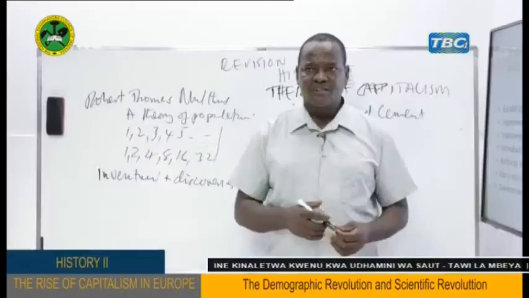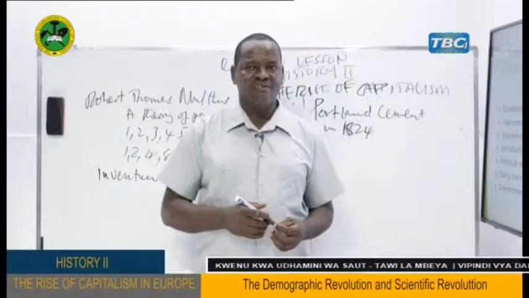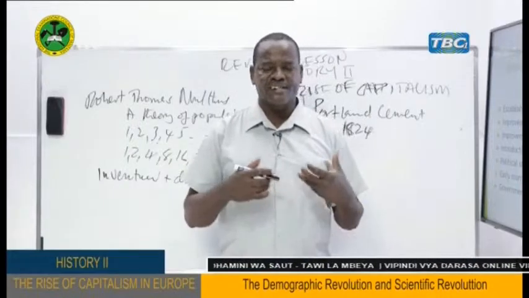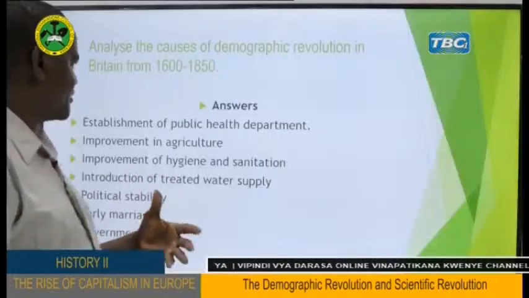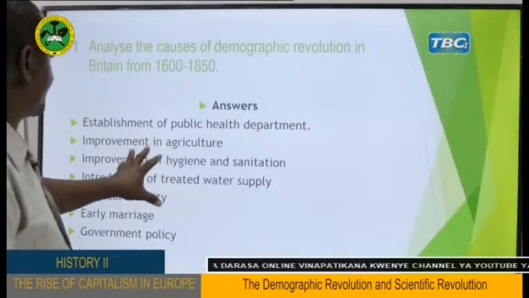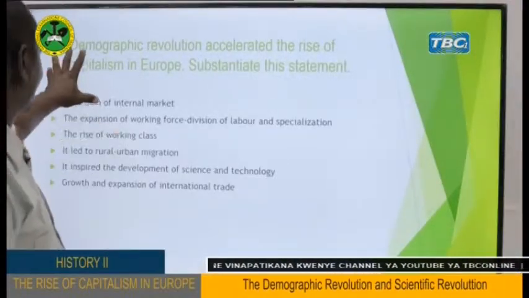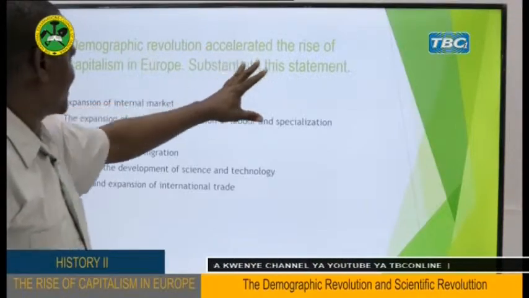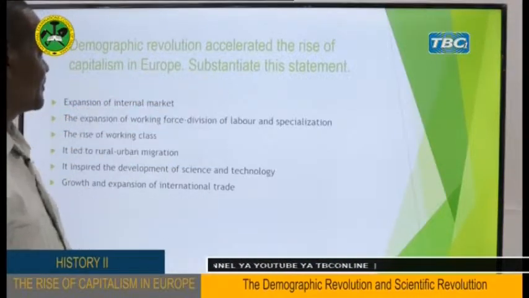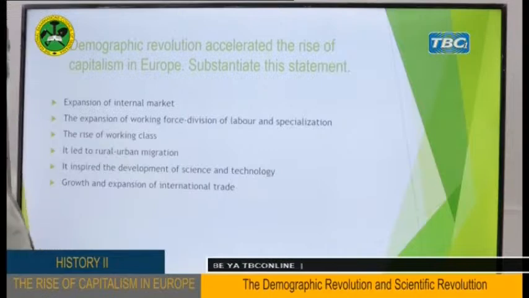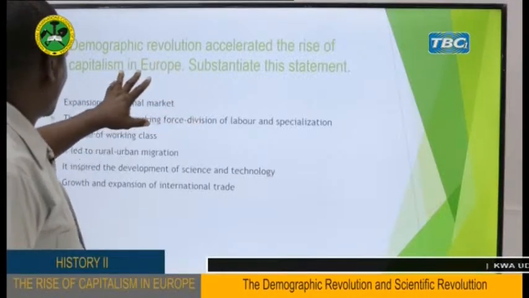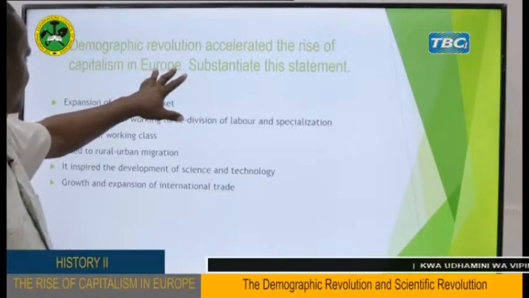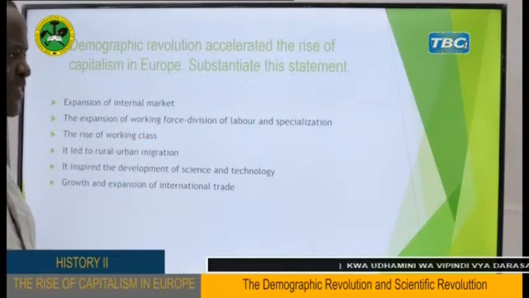During medieval time, during mercantilism, the governments of Europe used to have the policy of encouraging populism, encouraging people to give birth and so on. So my dear students, this is our first question. The second question is, demographic revolution accelerated the rise of capitalism in Europe. Substantiate this statement. My dear students, as you can see, we are talking of the rise of capitalism in Europe in relation to demographic revolution.